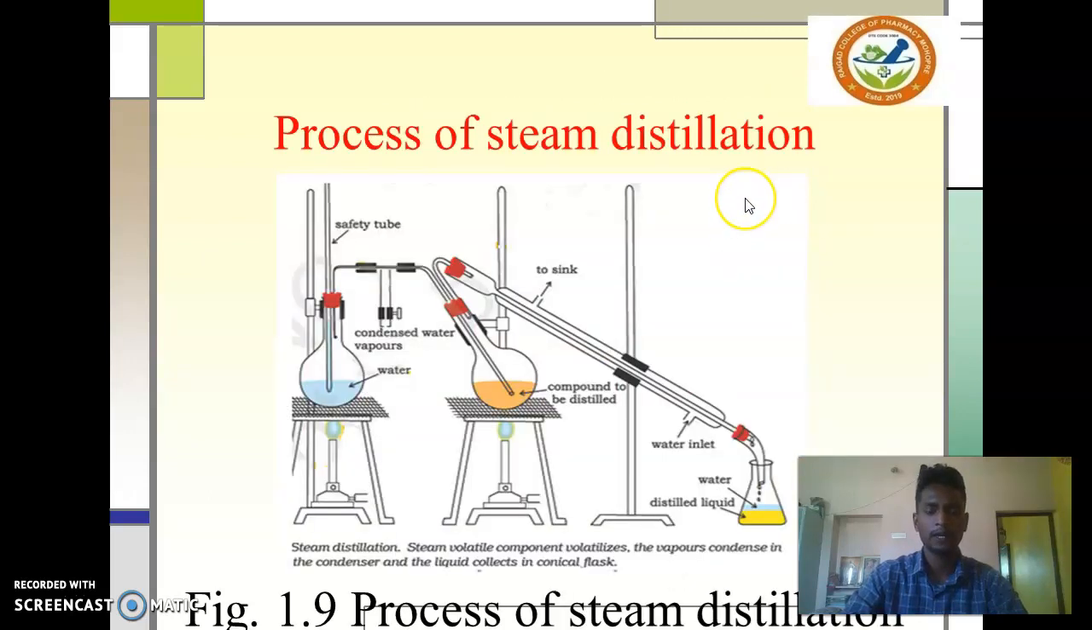This is the diagrammatic representation of steam distillation. First of all, steam is generated, then steam passes through the tube, then the mixture of the compound is boiled as steam passes, then the vapor form of the pure compound is collected, cooled by the condenser and collected in a collector.